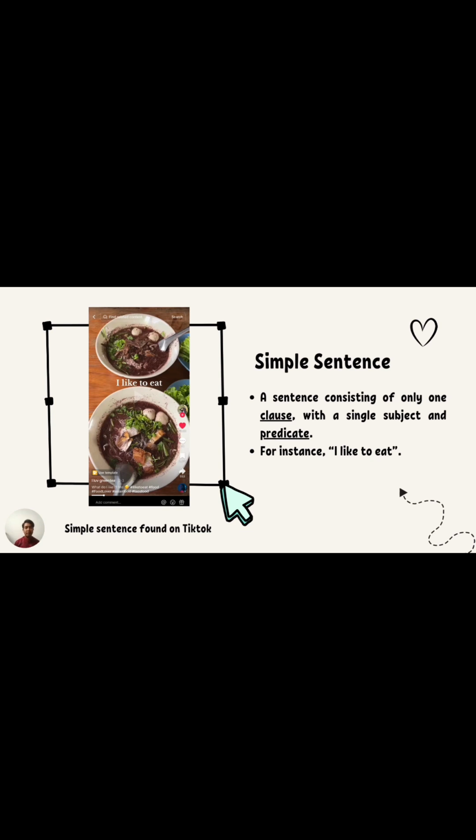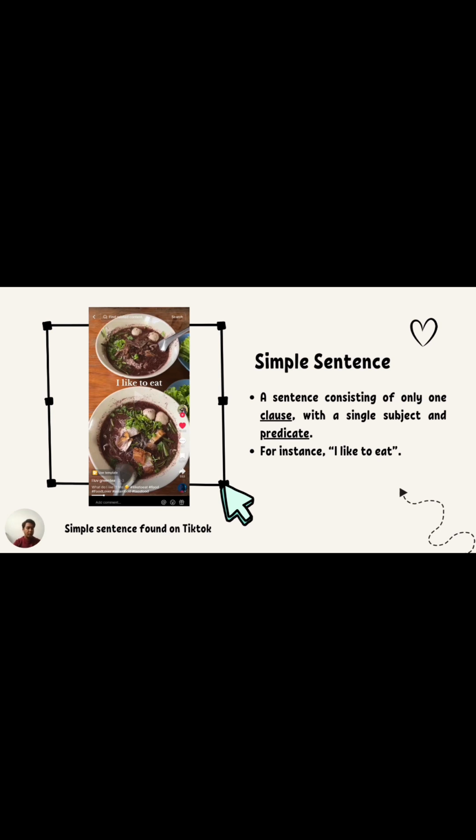Today I'm going to present about the slides of tree diagram. The first one we start with is the simple sentence. So how to recognize a simple sentence? A simple sentence consists of only one clause with a single subject and a single predicate. For instance, the first sentence we got from Instagram, oh no, from TikTok. The caption is I like to eat.